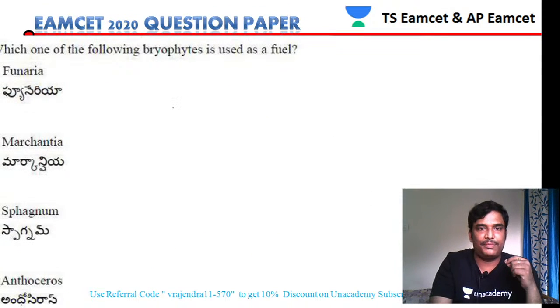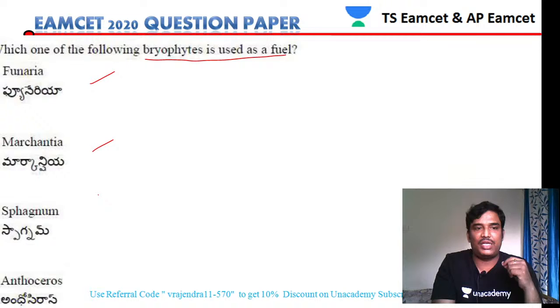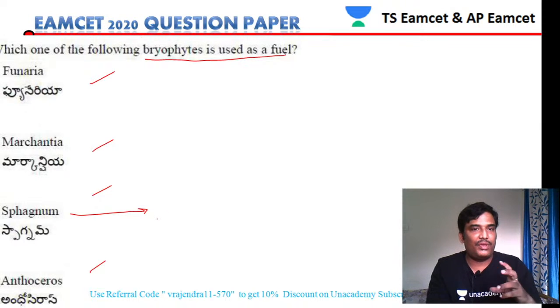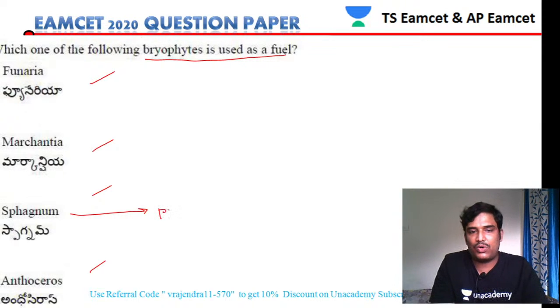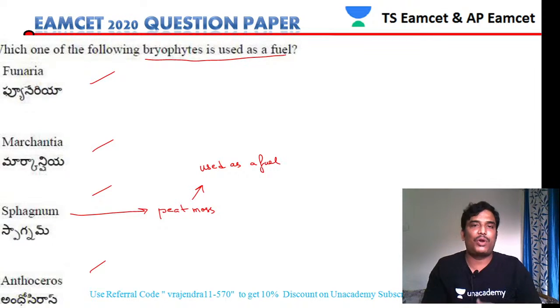Let us move to the next question. Which of the following bryophytes is used as a fuel? Funaria is a bryophyte, as are Marchantia, Sphagnum and Anthoceros. Out of all these, Sphagnum has well-defined economic importance. Sphagnum is also called peat moss. This sphagnum, which is called peat moss, is used as a fuel. It has very great economic importance.